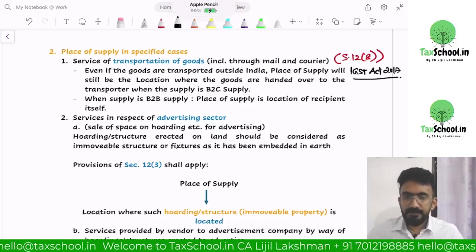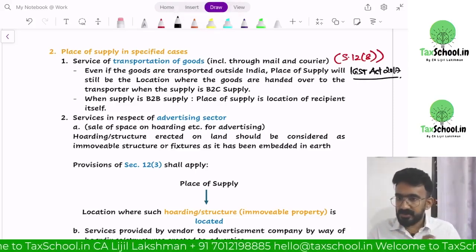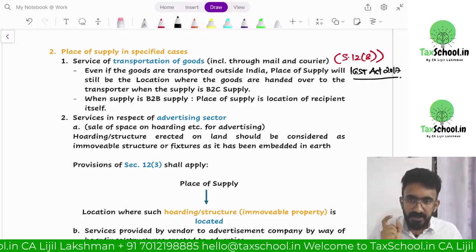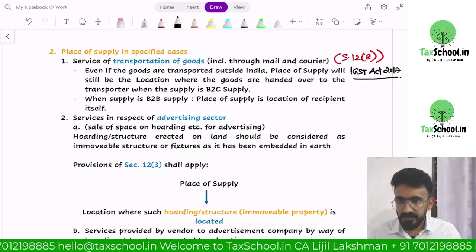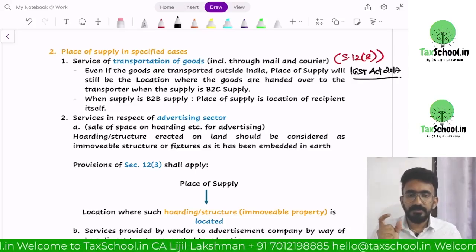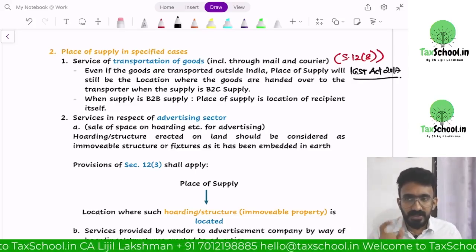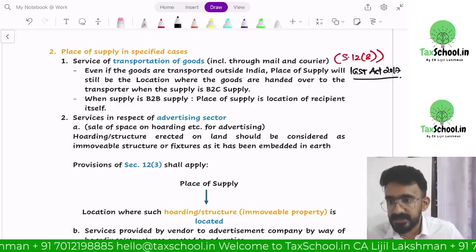It says that if it is B2B or if it is B2C, your place of supply would be different. If it is B2B, the place of supply is actually the location of the recipient always.